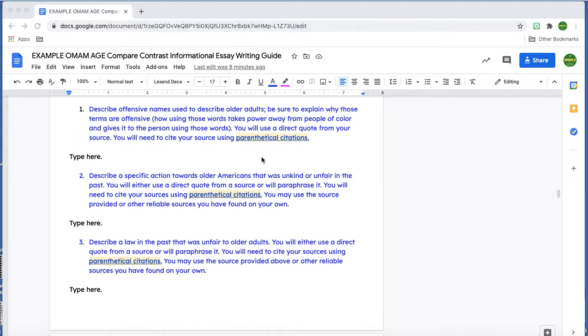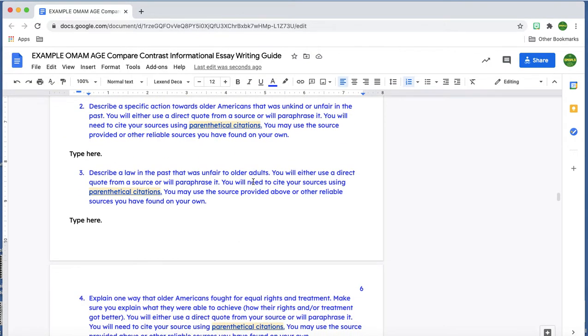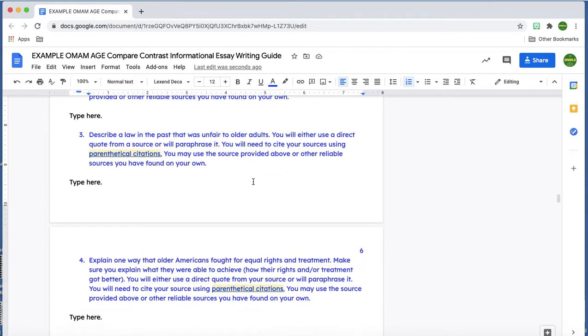Next, I'm going to be asked to describe offensive names used to describe older adults. Be sure to explain why those terms are offensive, like how using those words takes power away from older Americans, older people, and gives it to the person using those words. You'll use a direct quote from your source, and you'll need to cite it using a parenthetical citation. All right, let's look at what we have to do next. Describe a specific action towards older Americans that was unfair or unkind in the past. So you can use a direct quote or you can paraphrase it. And you have to use the source I provided or the one you found on your own.